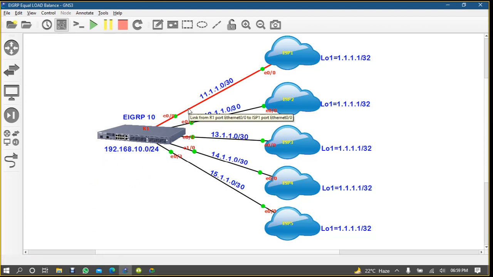R1 E0/0, to show you R1 everything. R1 E0/1, R1 E0/2, R1 E0/3. See, here was the problem. So I can bring it here. Okay, so now take a console of all the devices.